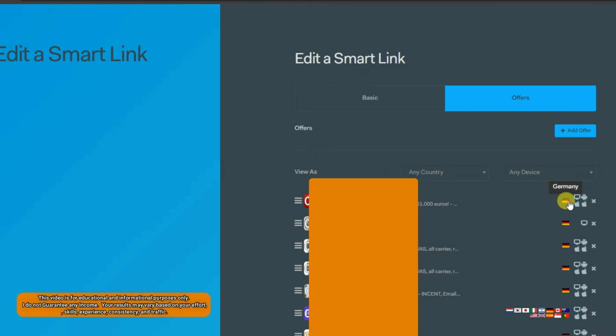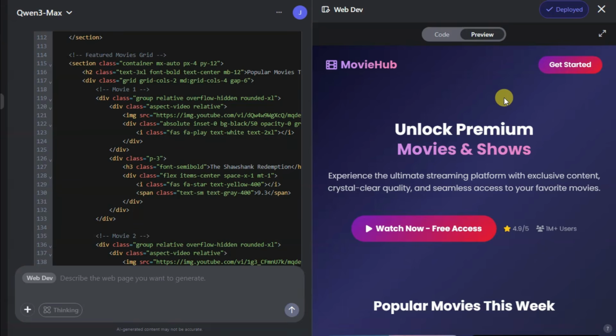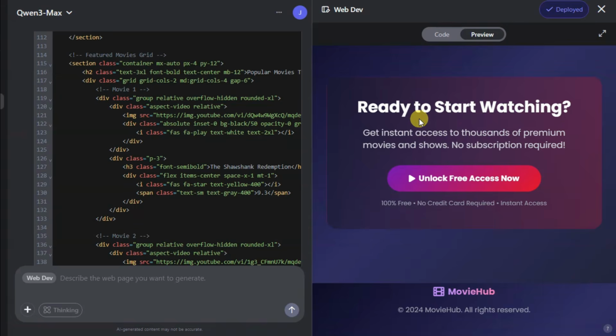Here you can see accepted country. It's Germany. And here you can see accepted device: desktop, Android, Apple iOS. After creating a smart link, I have made an attractive landing page with an AI platform. I have inserted a smart link on this button.